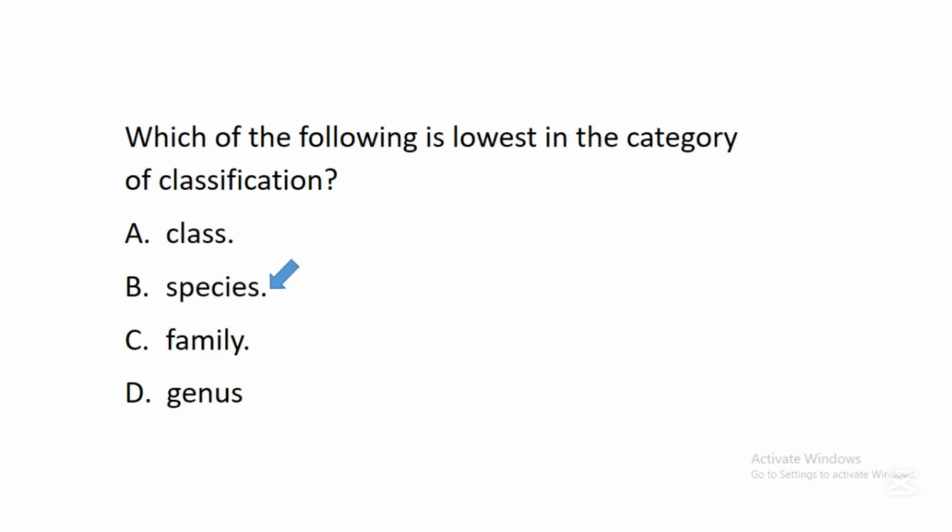There are 7 hierarchy of classification of living things. We have the kingdom, we have the phylum, we have the order, we have the genus, we have the family, we have the species. So this species is the lowest category of classification of living organisms.